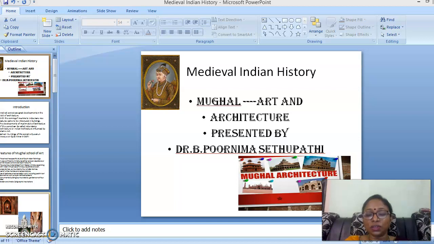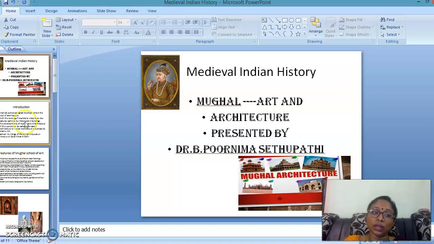I'm going to present medieval Indian history. The theme is Mughal art and architecture. The Mughal art and architecture created a tremendous change in the history of India. So we start with the introduction.